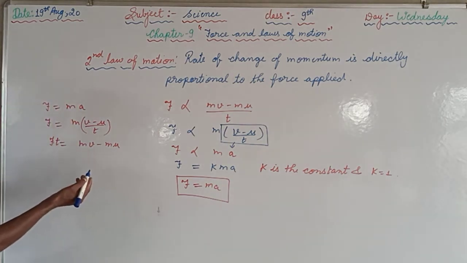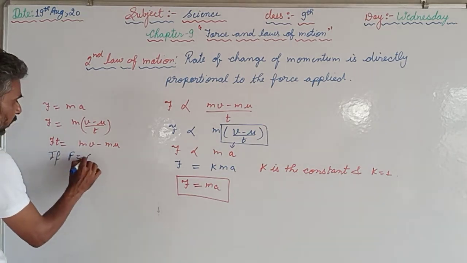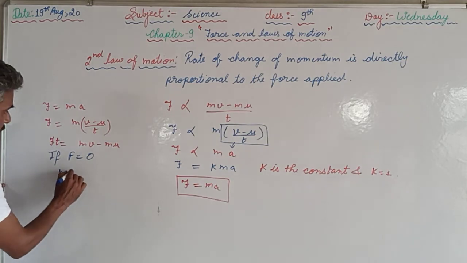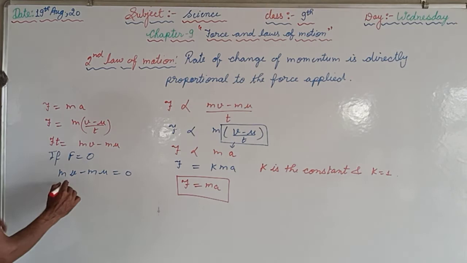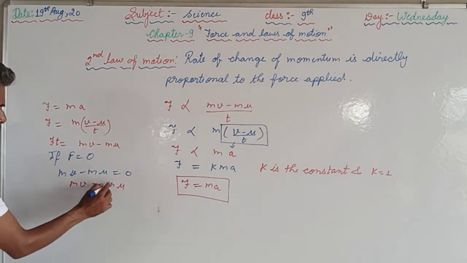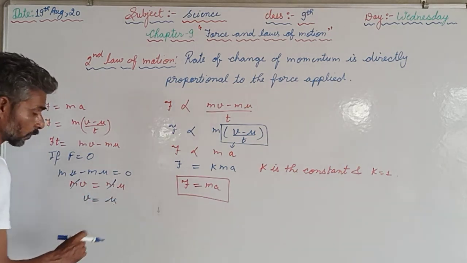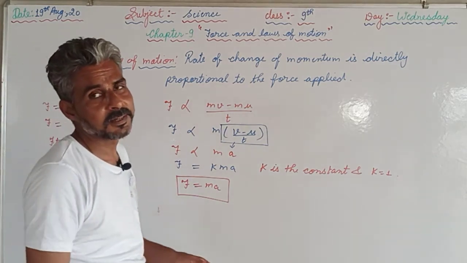If the force applied is 0, then this becomes 0 and mv − mu becomes 0. From here we can say mv = mu. Cancel out m, and you will find v = u. If no force is applied, then initial velocity will be equal to final velocity.